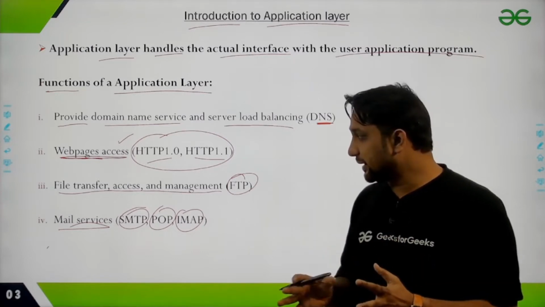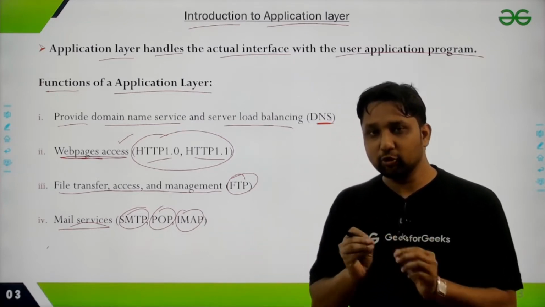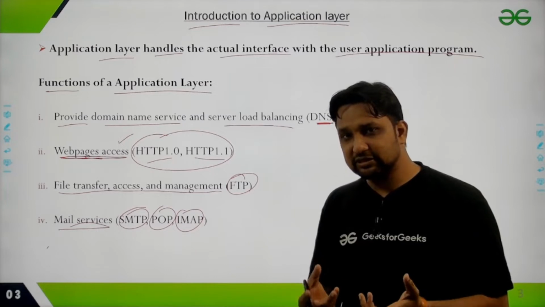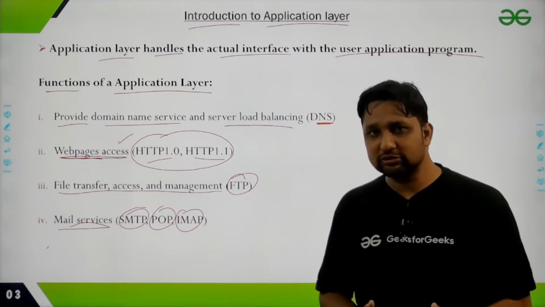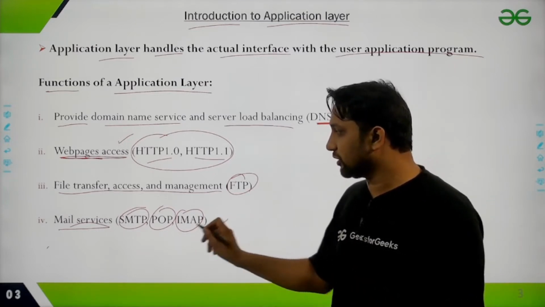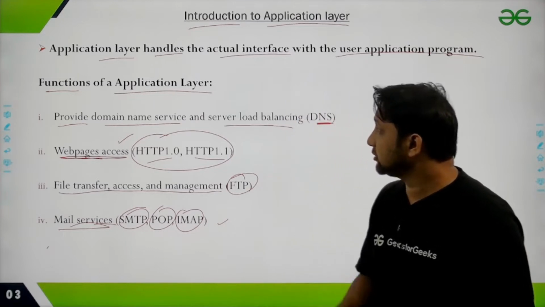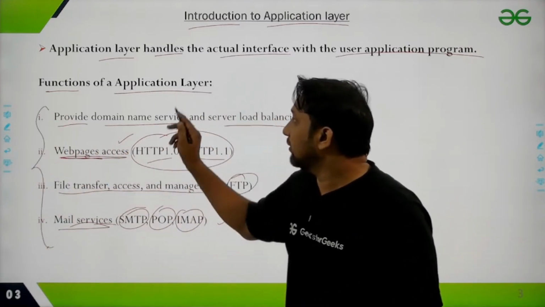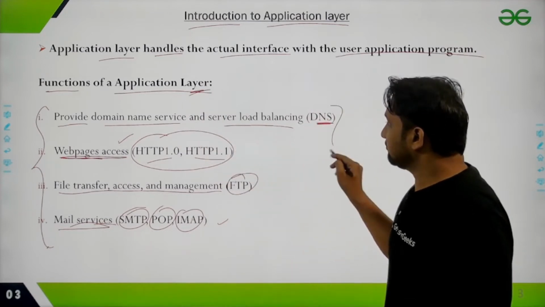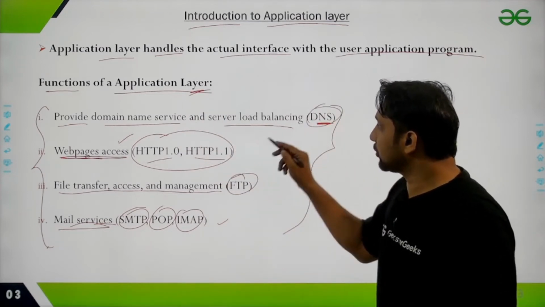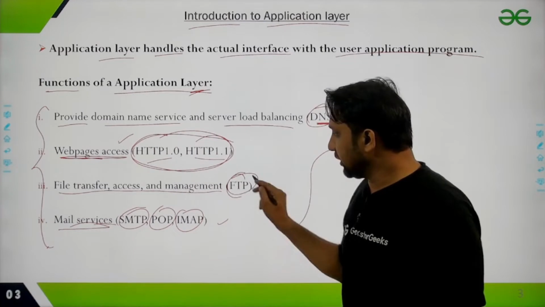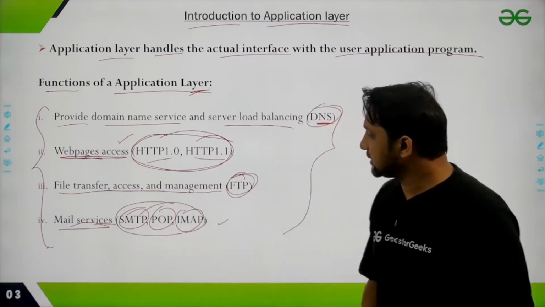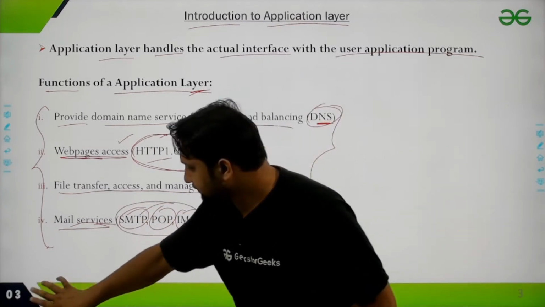If you want to transmit data in the form of video and pictures, then the MIME protocol is also there, used in the mail services. So these are the main functions of the application layer which are covered from GATE point of view. These are the different protocols which we need to cover from GATE point of view. Let's see all of them one by one.